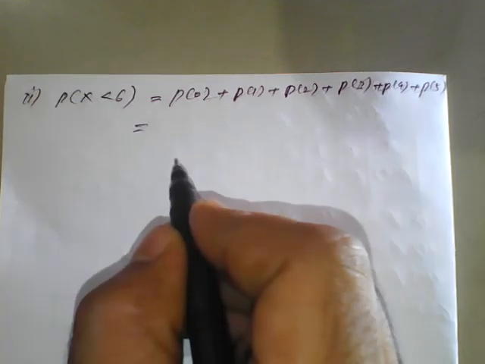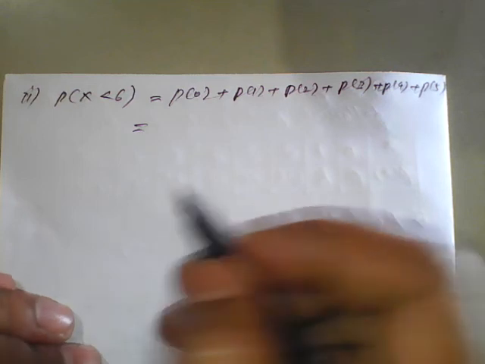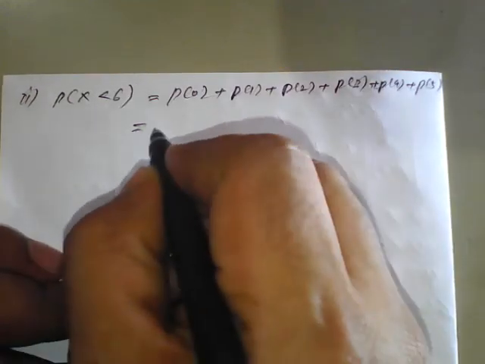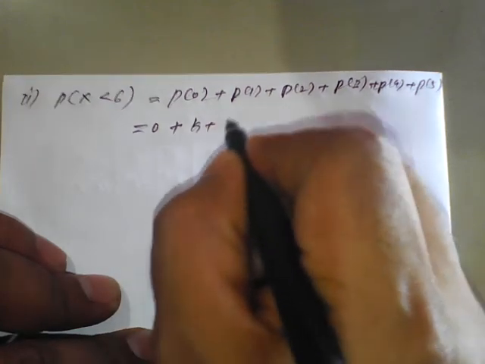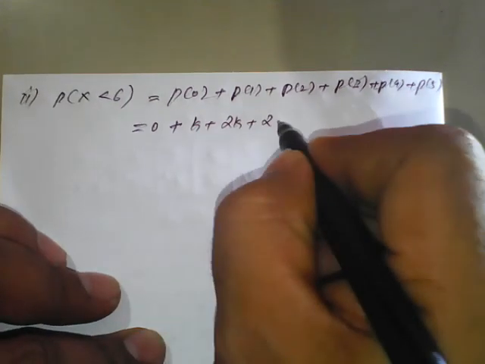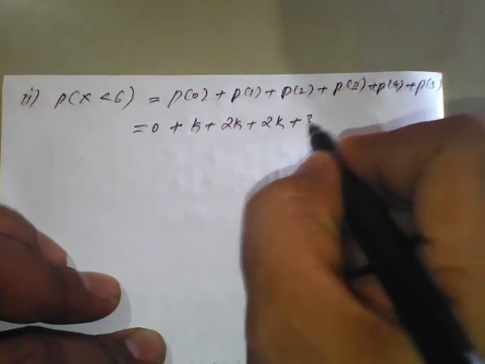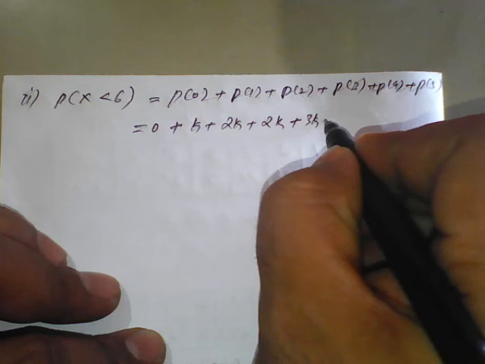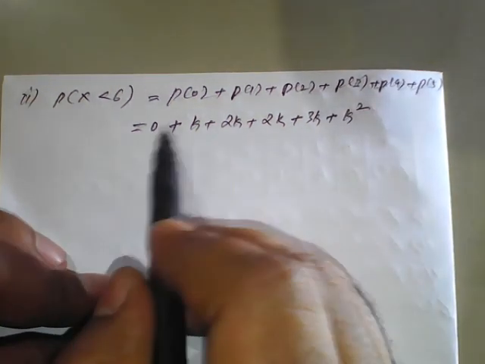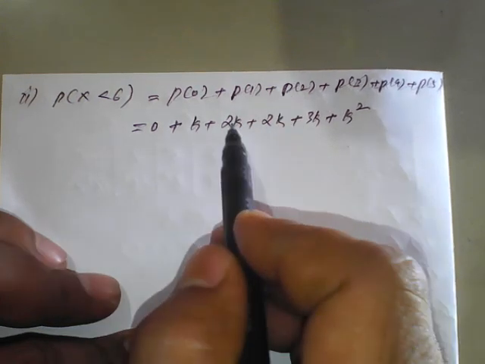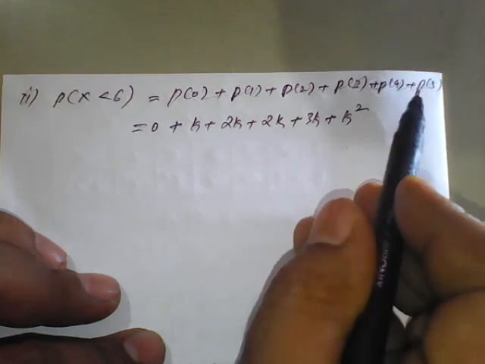According to the table, p of 0 is 0, p of 1 is k, p of 2 is 2k, p of 3 is 2k, p of 4 is 3k, and p of 5 is k square.